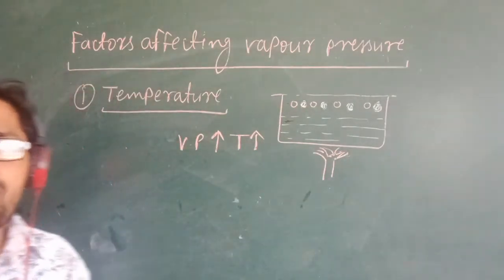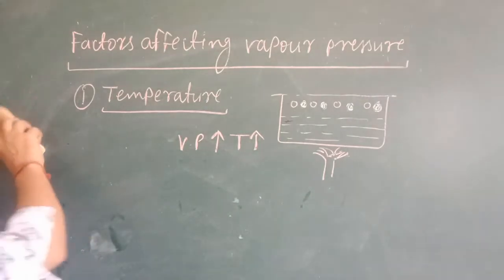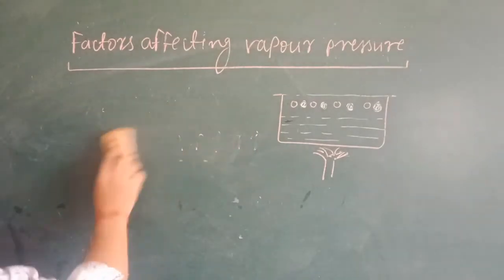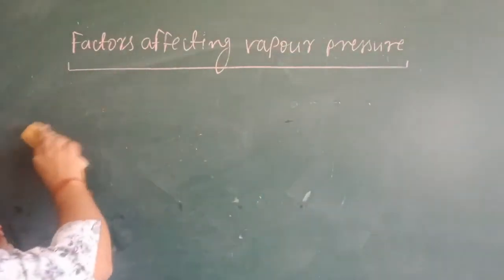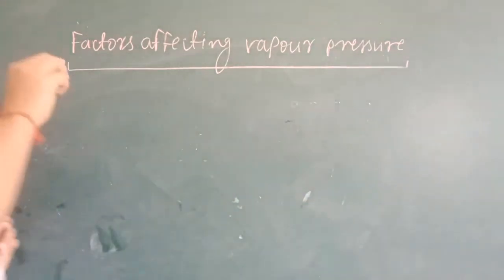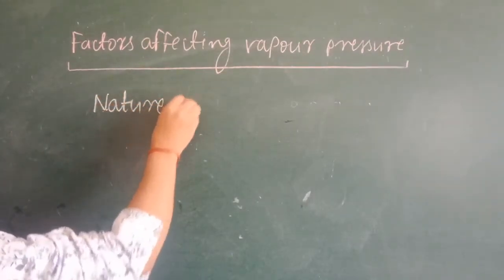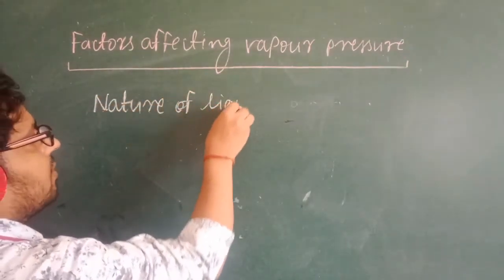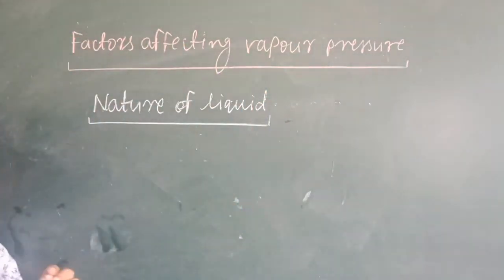After that, the second factor which I will take with you is the nature of the liquid. What is the nature of the liquid? Simply we know that lots of types of liquids are there.